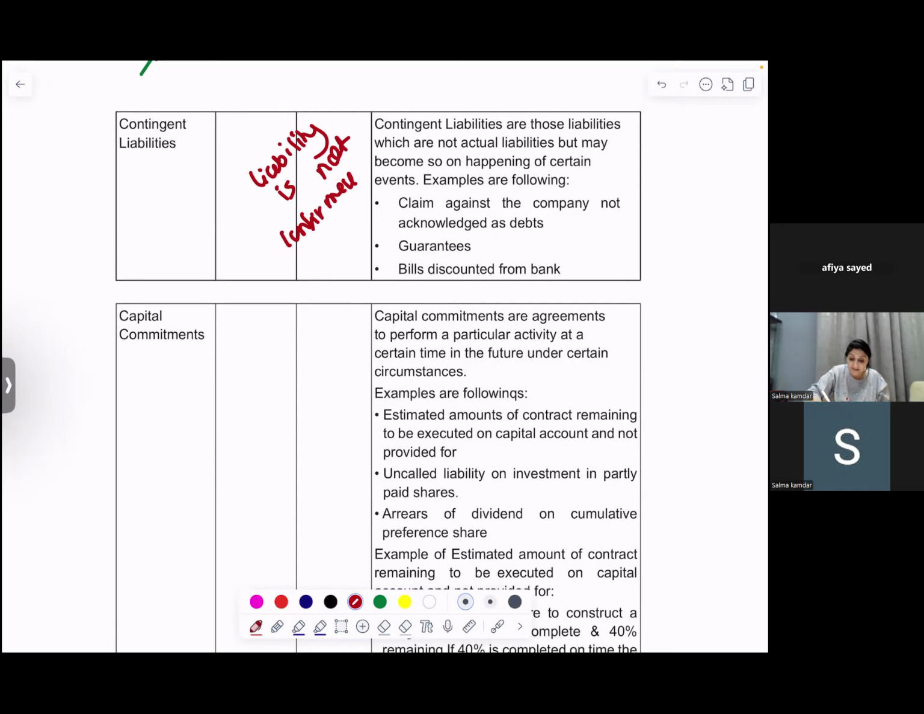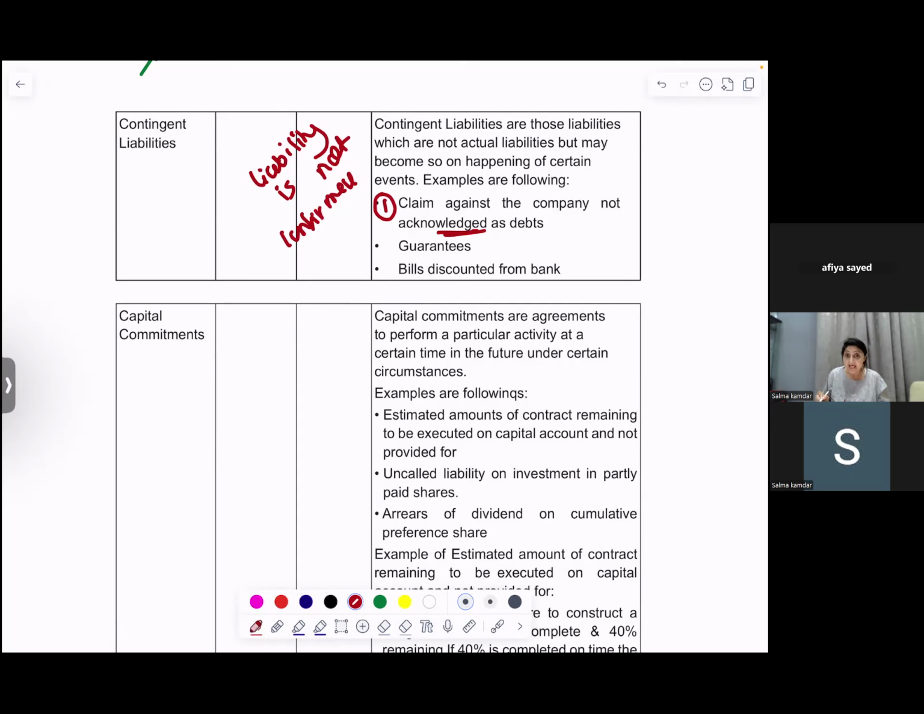So the first example of this is claim against the company not acknowledged as debts. Claim against the company which I cannot acknowledge as debt. It means it is a court case not yet decided.